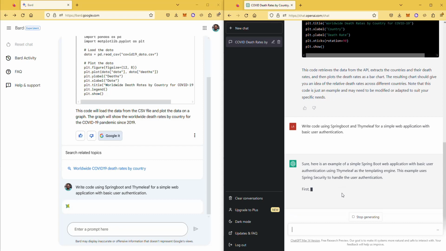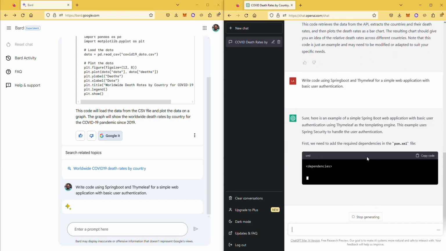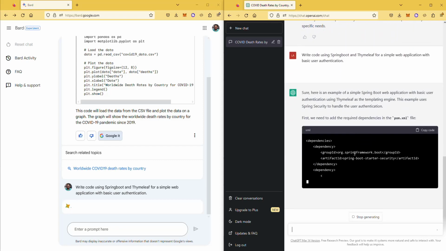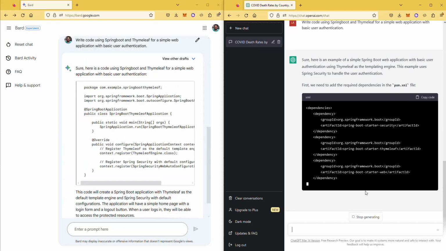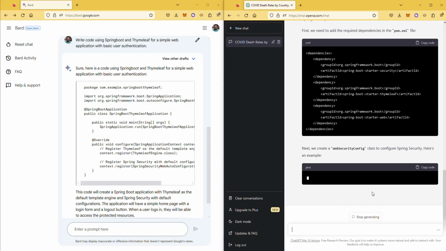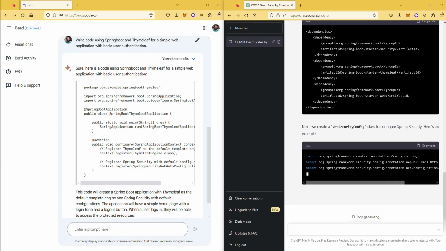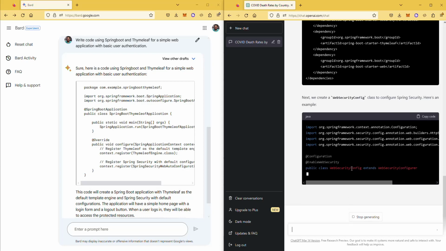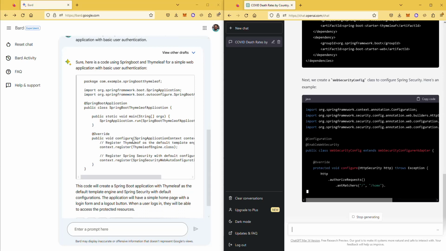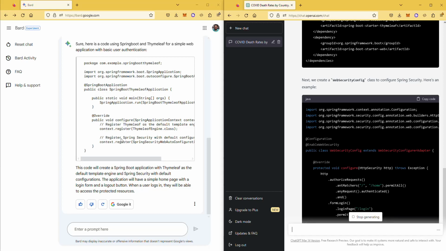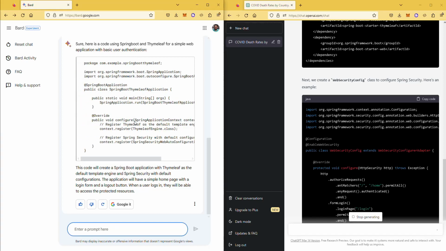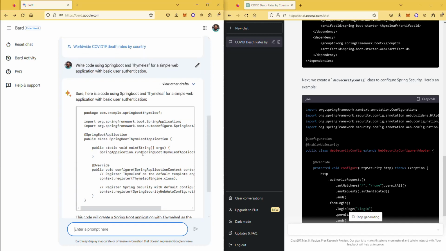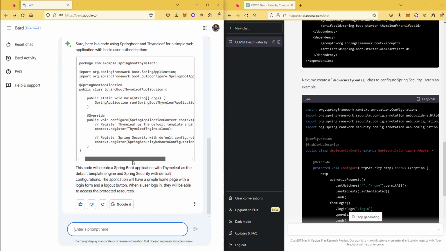ChatGPT started doing it. So here's a simple Spring Boot application with basic user authentication. First, of course, it tells you to create a POM XML file, and then it's going on, and then it creates a web security config, and then it probably will create something else after that. Here in Bard, it just gave me one piece of code, and I'm not sure if this is right or not. It just says here is a code Spring Boot and Thymeleaf for a simple application with basic user authentication. I don't think this is right.